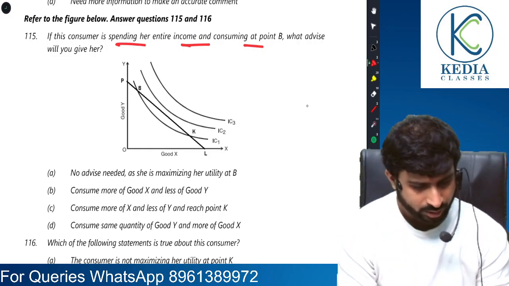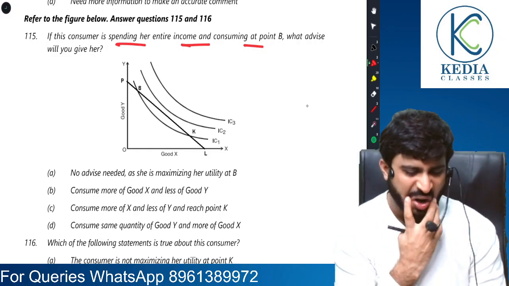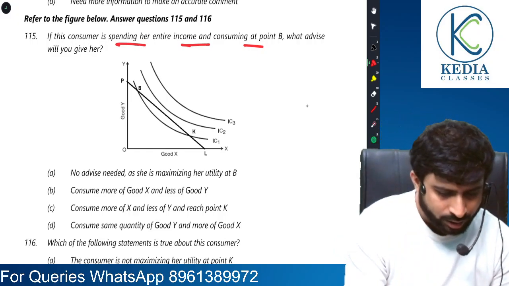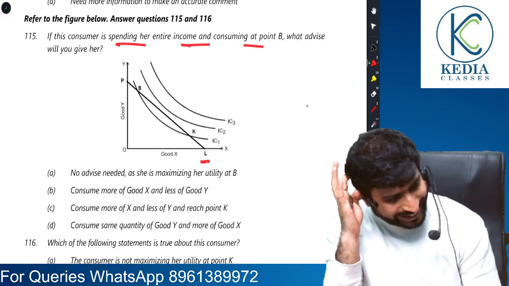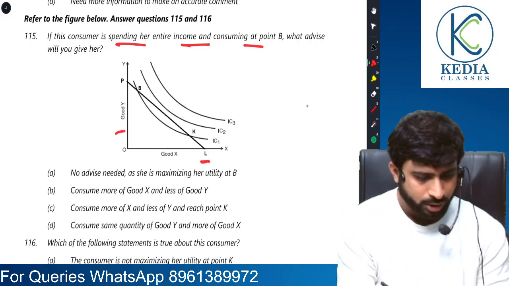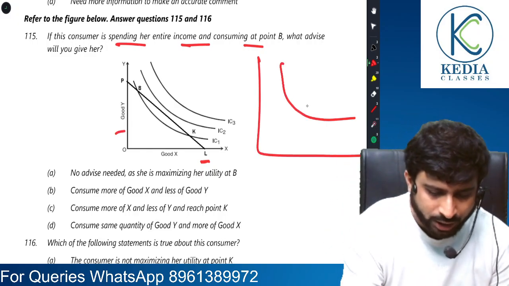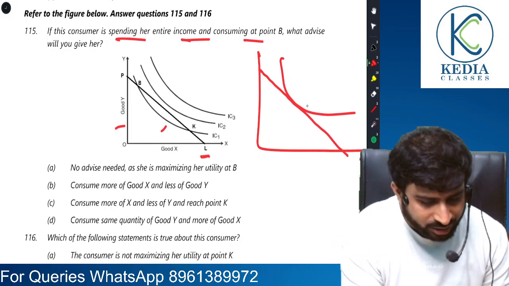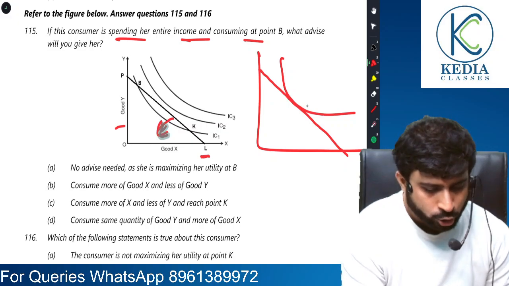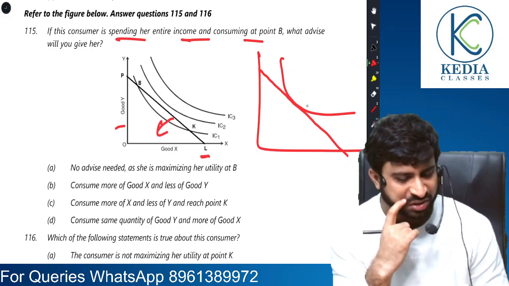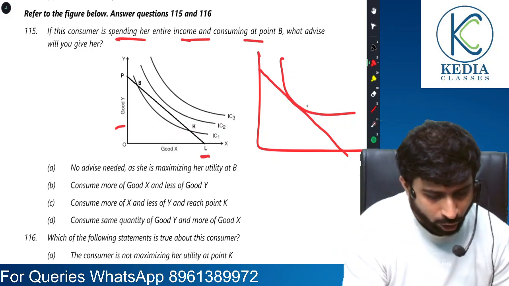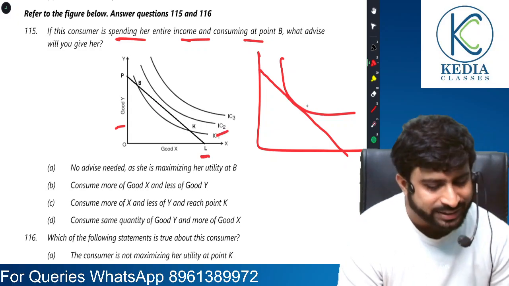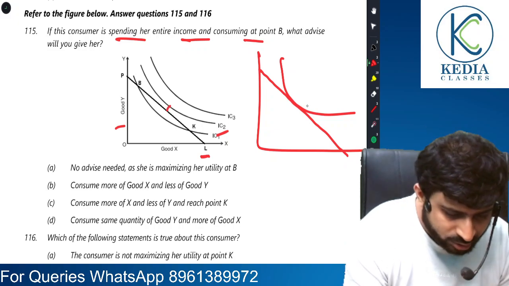See, this is good X and this is good Y. What we will advise this consumer is that here you are consuming this much of good X and this much of good Y. Ideally, she would be at equilibrium. If the curve had gotten like this, it would have been tangent. For it to be tangent, this has to come backwards. So for equilibrium to be achieved, for the consumer to move towards the right, that is to touch IC2, this has to move right.